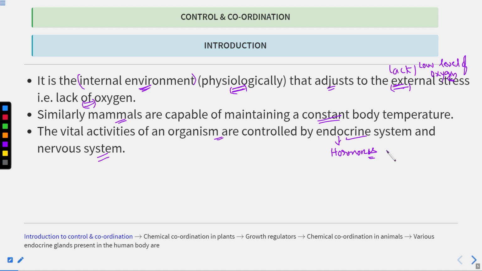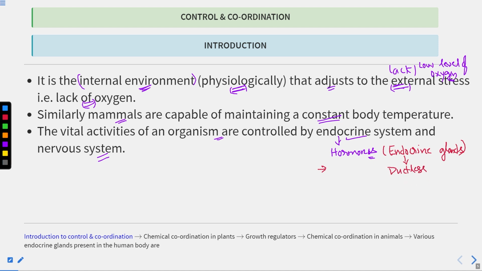These hormones are produced by the glands known as the endocrine glands. So these endocrine glands are known as the ductless glands.